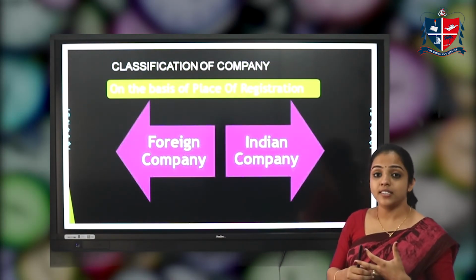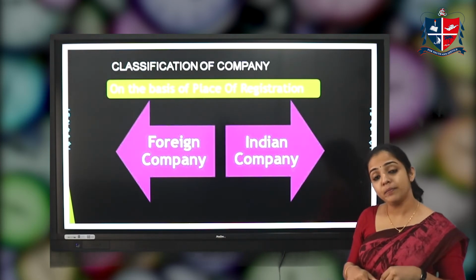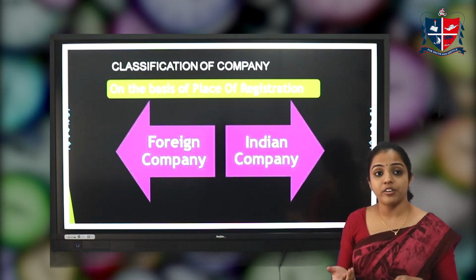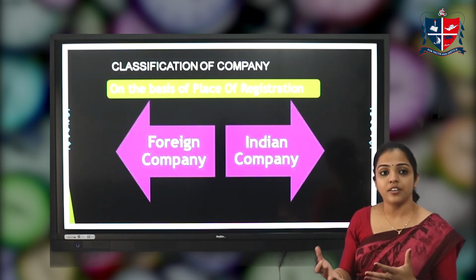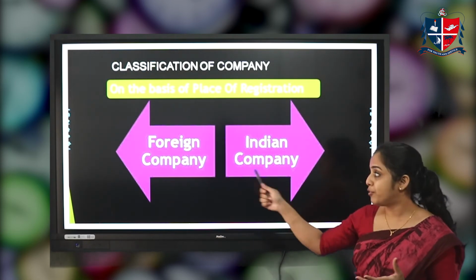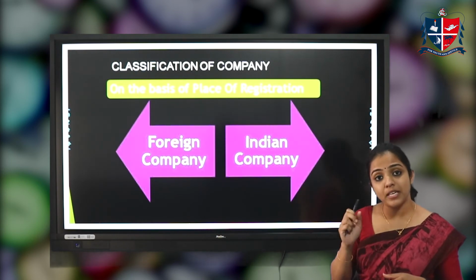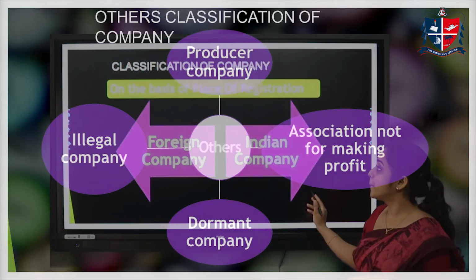Next, we can classify the company based on registration. We can classify it as a foreign company and an Indian company. A foreign company is one whose registration and incorporation is outside the country, outside India. When a company's registration and incorporation has been carried out in India, it is considered an Indian company. Okay.